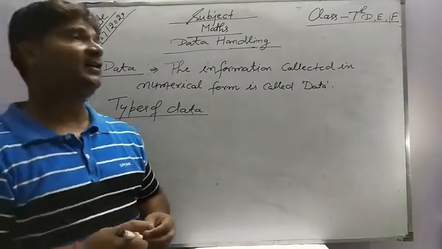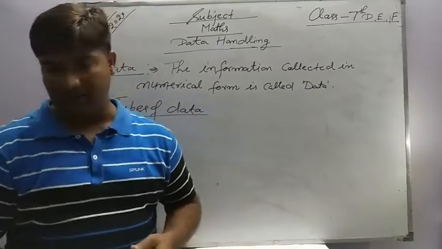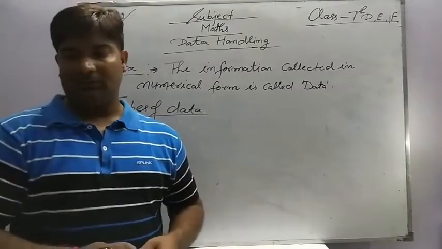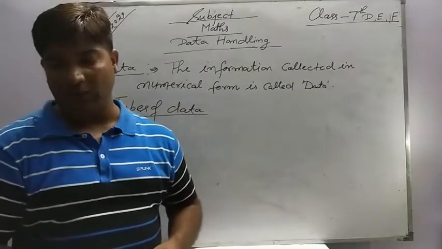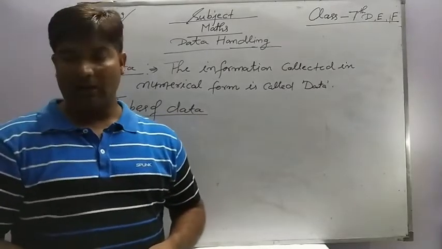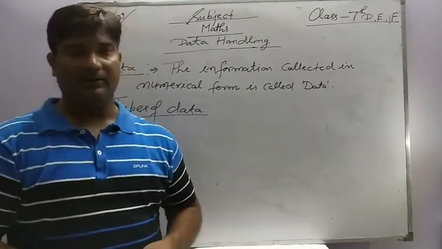So what is raw data? Data that are not arranged in a systematic way are called unclassified data or raw data.